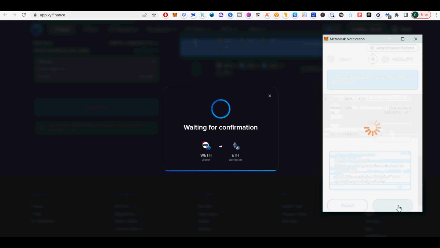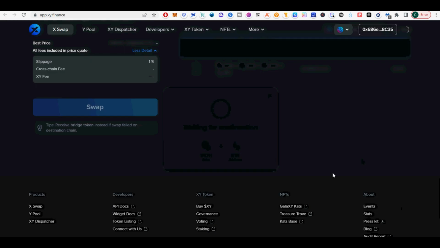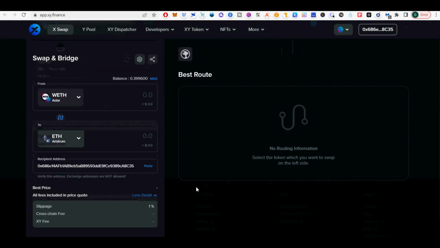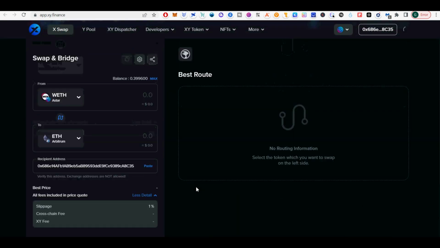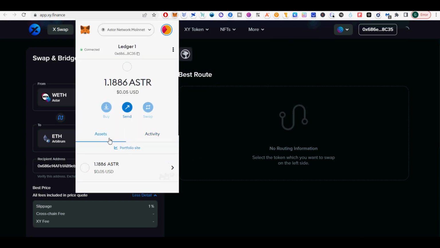In conclusion, I like the fact that Xi Finance supports 14 plus chains as of shooting this video. It also supports multiple other tokens per chain, close to a dozen. That reduces my likelihood of swapping to a stablecoin before bridging to another chain. It reduces my swap loss and it is very convenient. I do not have to swap other tokens into normally bridged tokens such as a stablecoin like USDC or USDT. It also has built-in DEX support, where I do not have to switch to a native DEX based on chain if I have to swap tokens within the same chain to a more supported and liquid token.